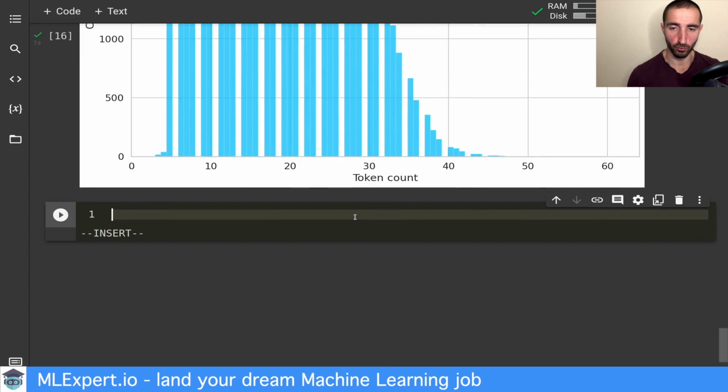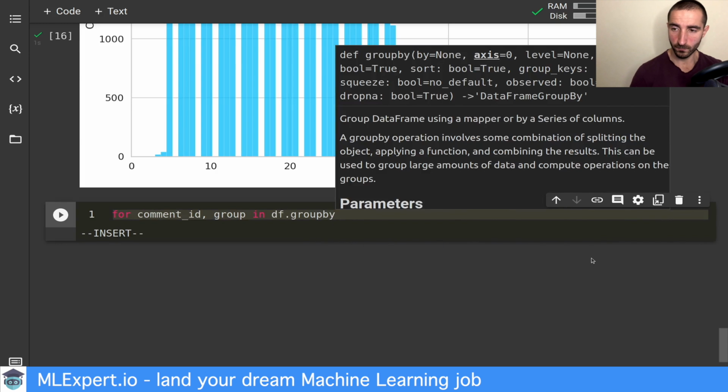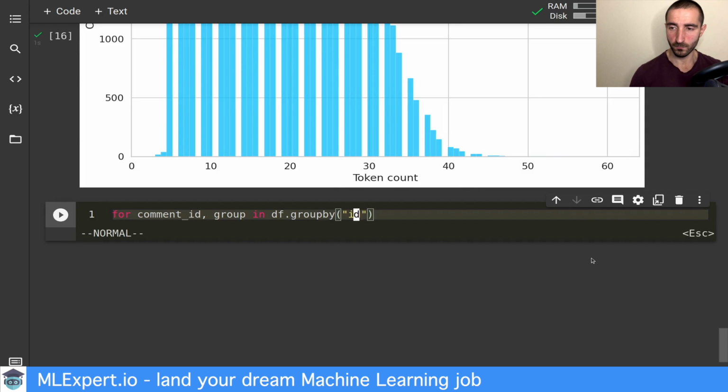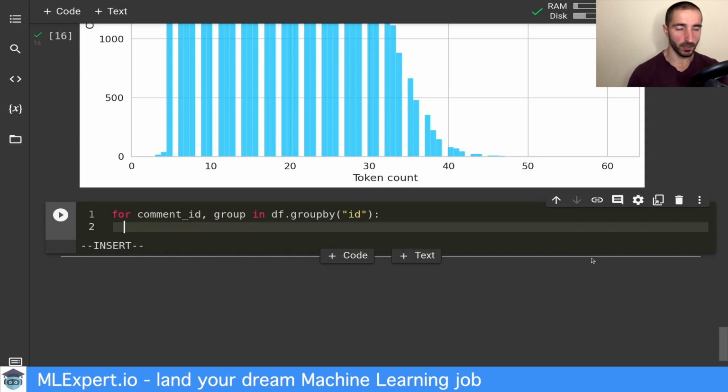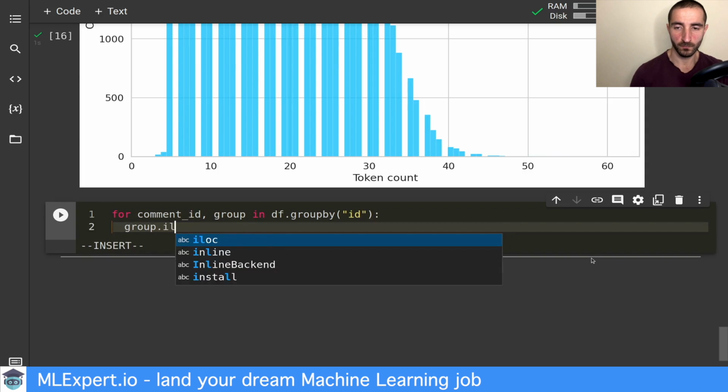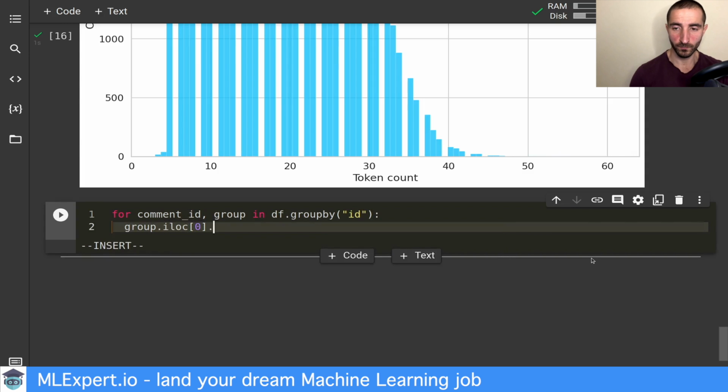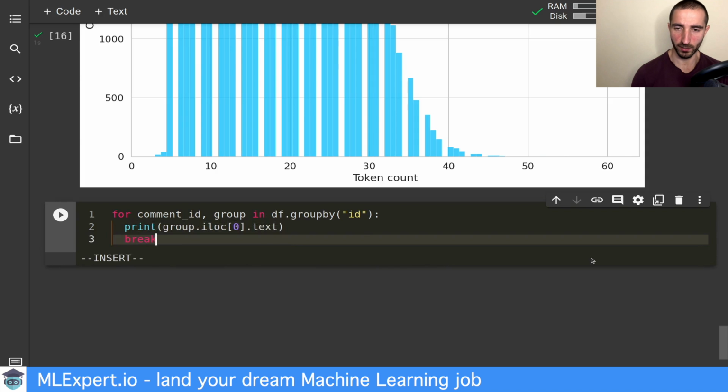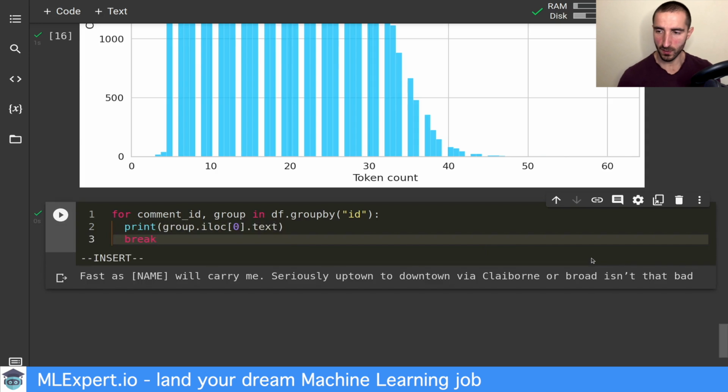I'm going to group the comments by their ID. And here we can take the text at the first position of the group. I'm going to show what this looks like here. So we have this text for this particular comment.